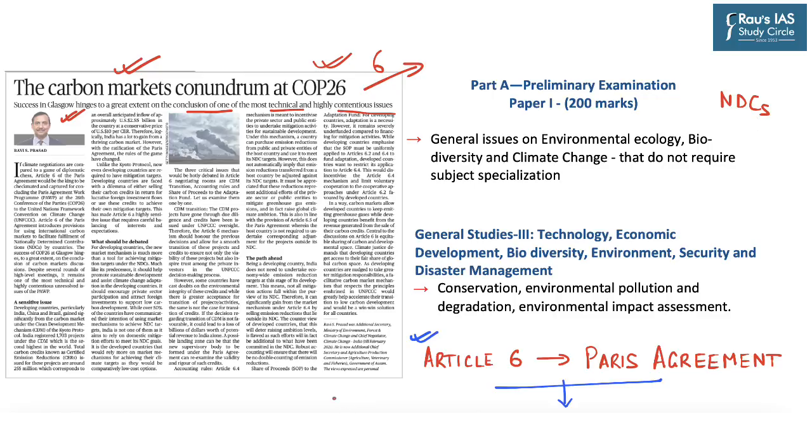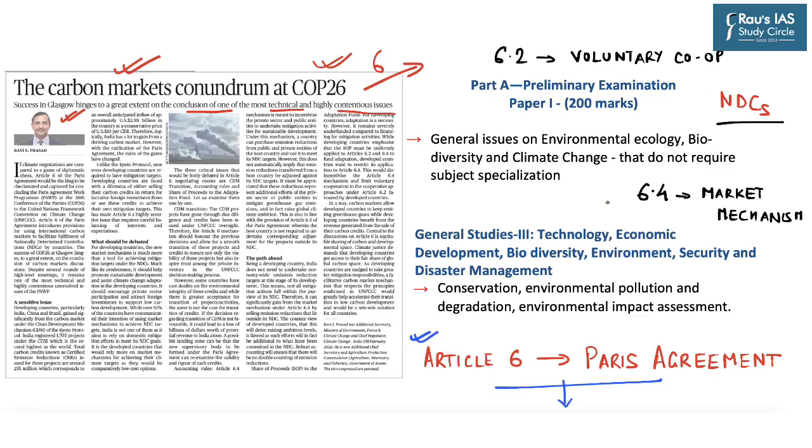Now this article says that the success of COP26 at Glasgow depends to a great extent whether the developed and developing countries agree to the standard operating procedures with respect to application of Article 6.4, which talks about market mechanism, and Article 6.2, which talks about voluntary cooperation.